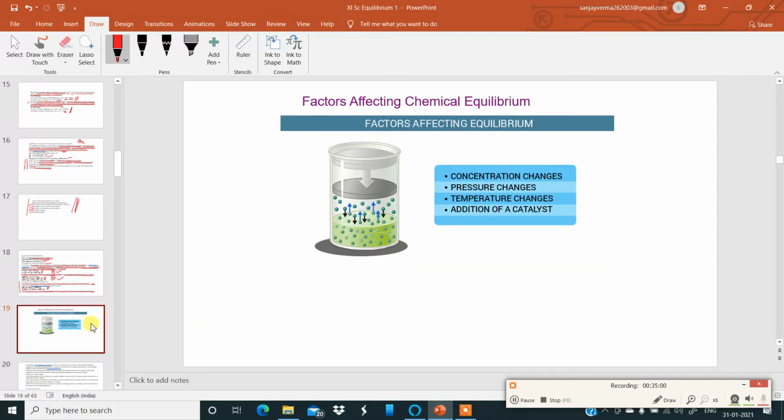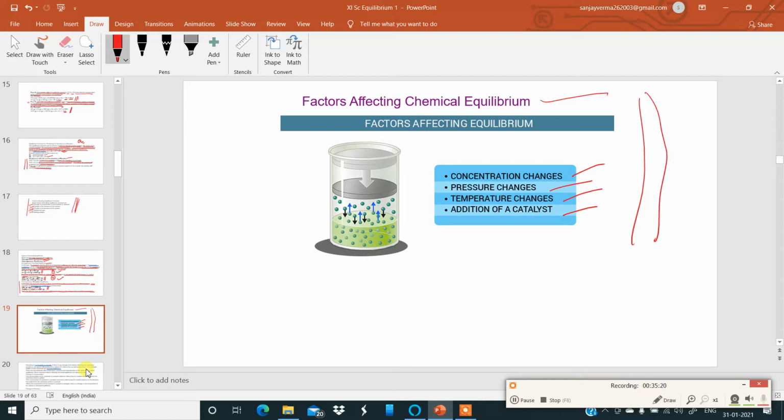Okay. Now again, let me revise this. Factors affecting chemical equilibrium: concentration changes, equilibrium changes; pressure changes, temperature changes, equilibrium changes; addition of catalyst, equilibrium changes. Okay, these are the factors affecting chemical equilibrium, not equilibrium constant.